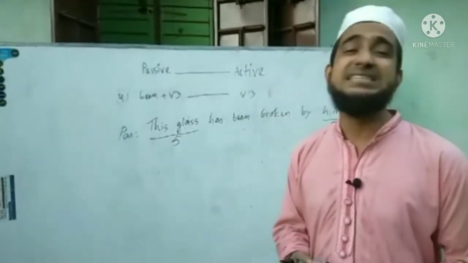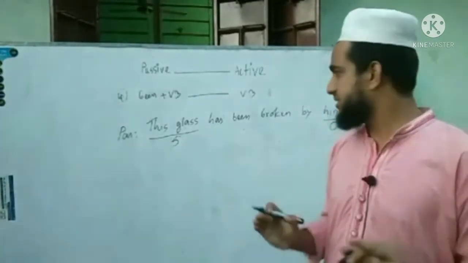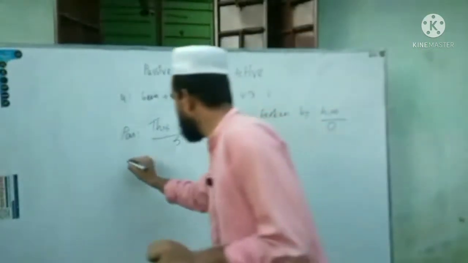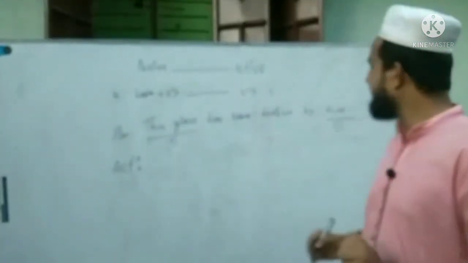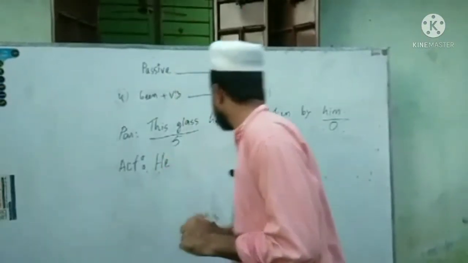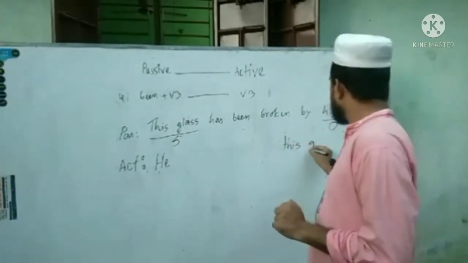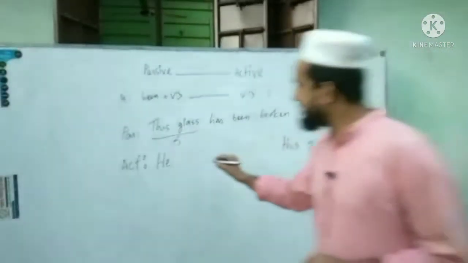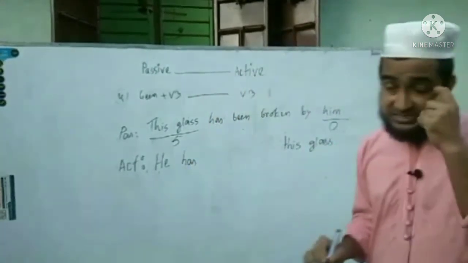So we can't change this, because we must remember that the tense always remains the same in active and passive voice. So if we transform it into active, then we have to take the object first. Him will be he. Then this glass is the object here, so we must write this glass. And has is related to present perfect tense, so we must write has.